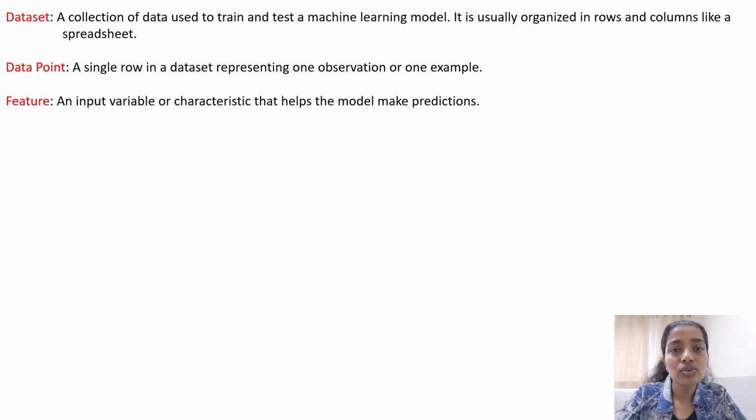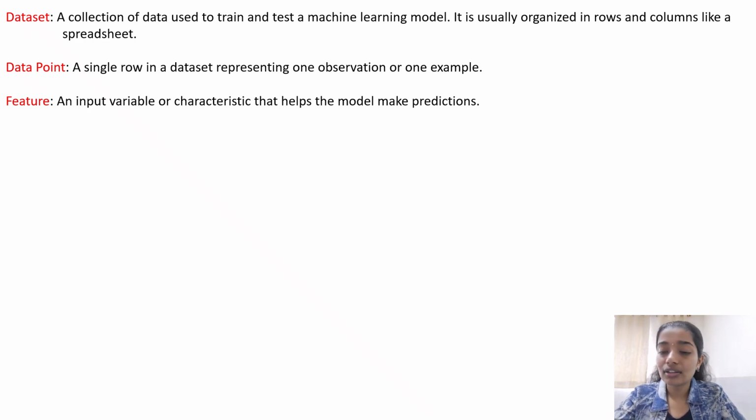The name of the student, his or her attendance, and then the number of hours he or she studies. Features are basically the characteristics that help us to make predictions, and they also help us to train the model so that the model could make the predictions. So these are the features.